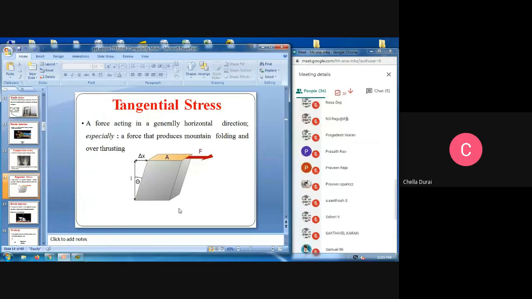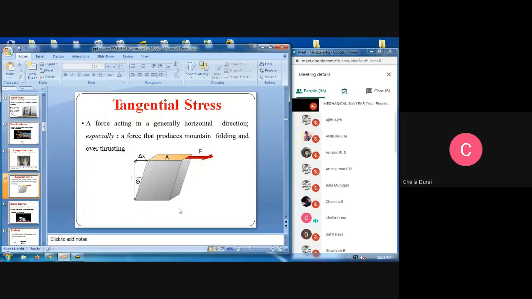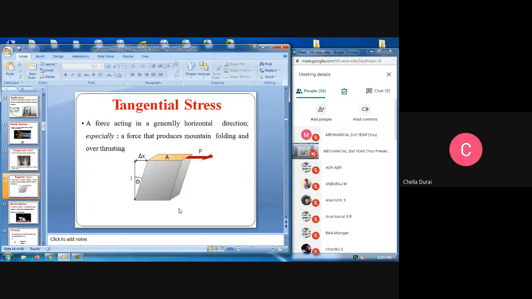The next one is the tangential stress. A force acting generally in horizontal directions, especially a force that produces mountain folding and overthrusting. The force acting parallel to the particular product is called the tangential stress. That is known as the horizontal direction. In GATE, they ask questions like where the tangential force is acting and in which direction it will act.